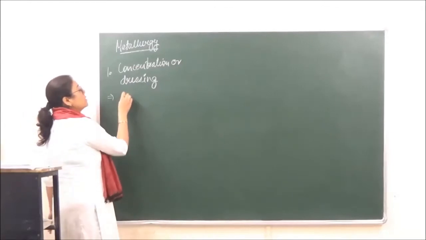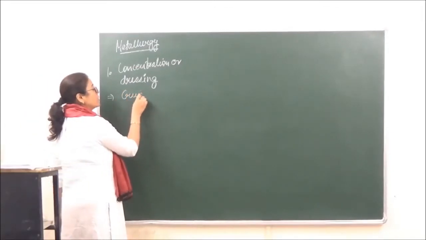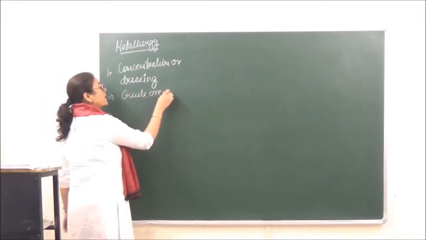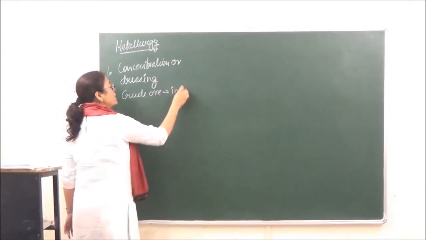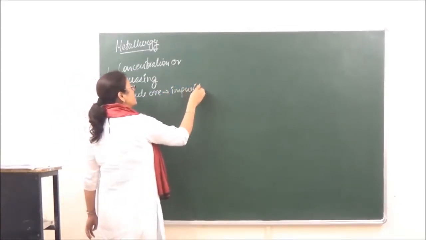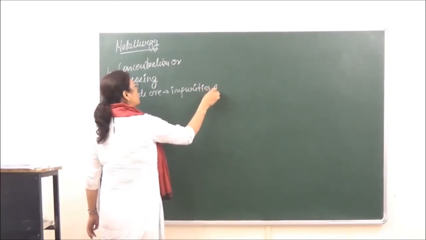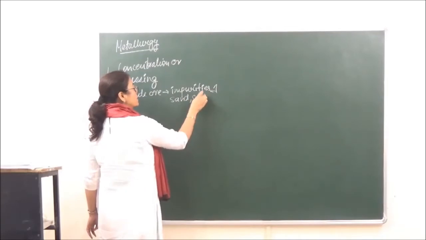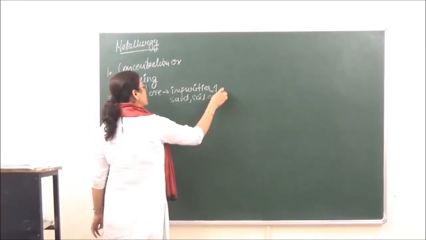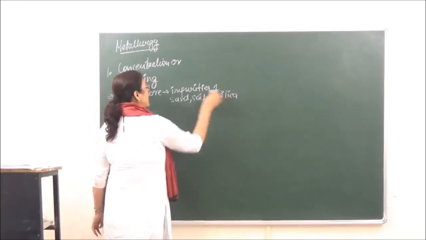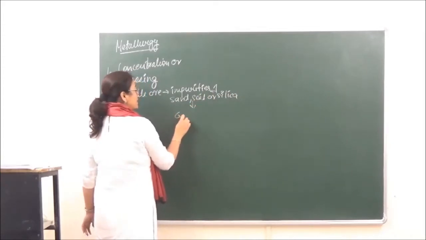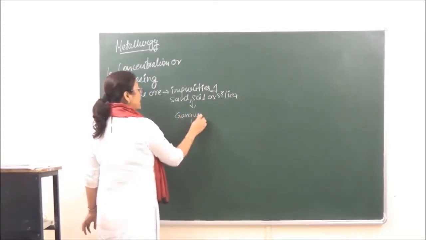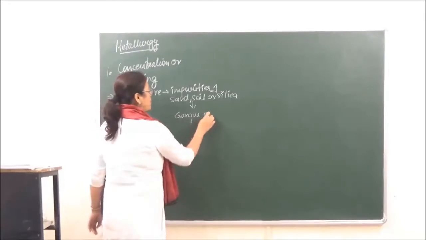So the crude ore contains impurities of sand, soil or silica, and these impurities, they are said to be gangue or matrix.